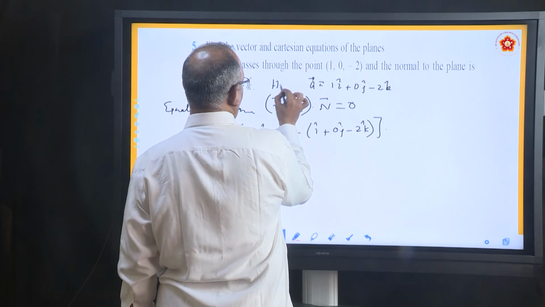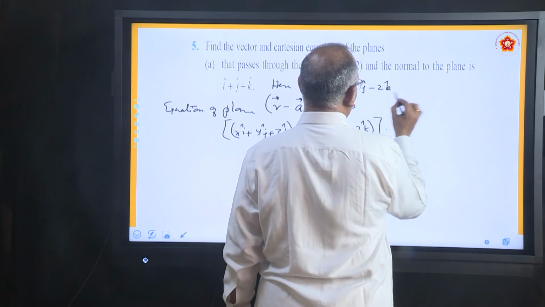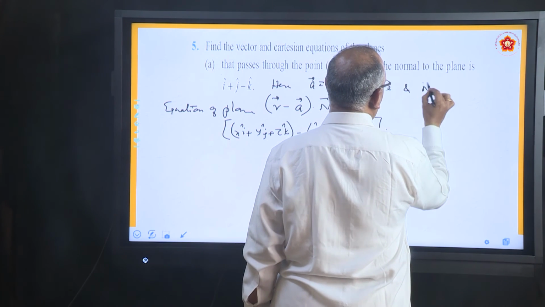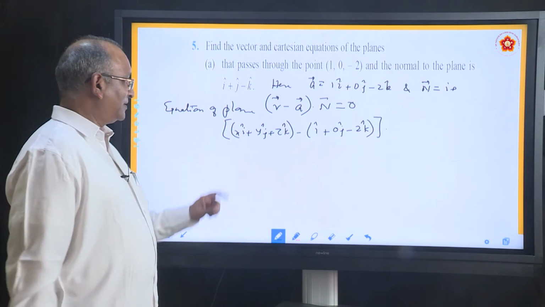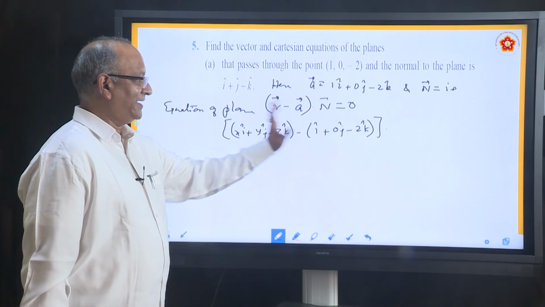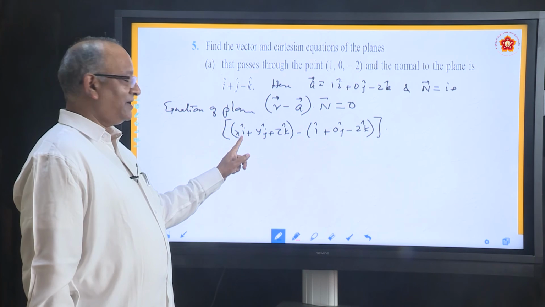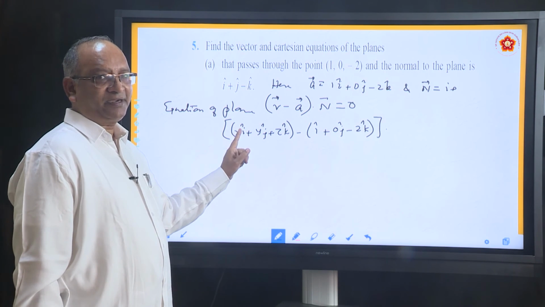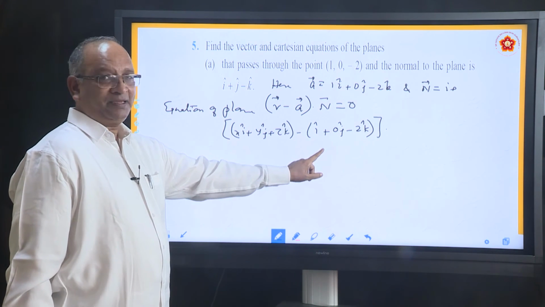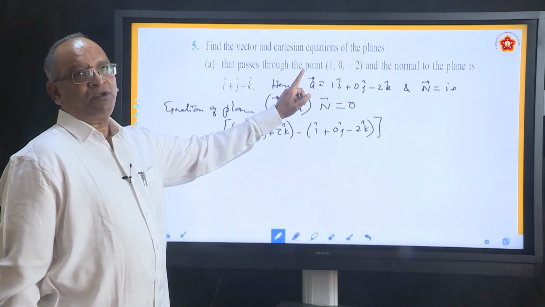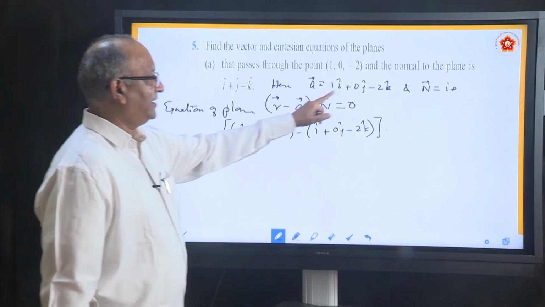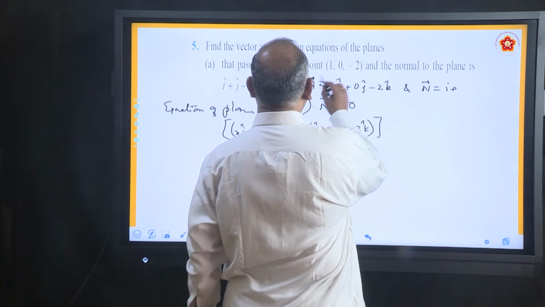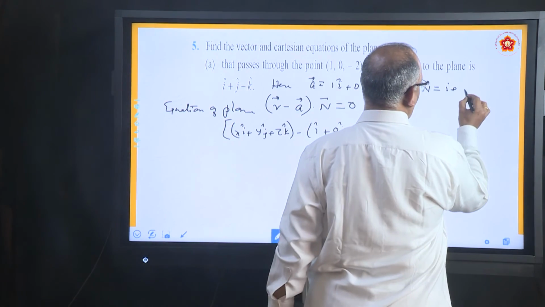You can say here, in our problem a is this and n is this vector i plus j minus k. This is r, this is a. What is r? Position vector of an arbitrary point. What is a? Position vector of a point which is there on the plane. So, (r minus a) dot n, and we were writing n equal to i plus j minus k.